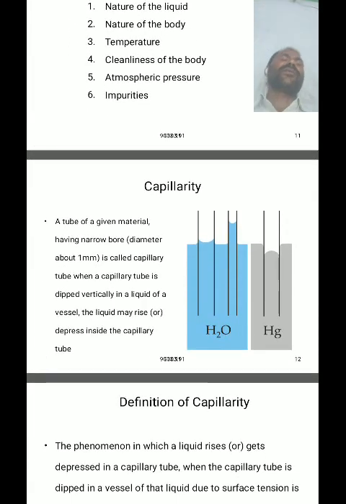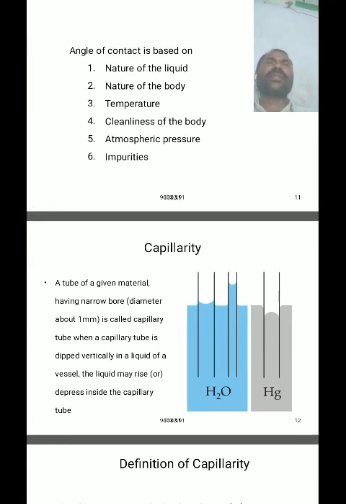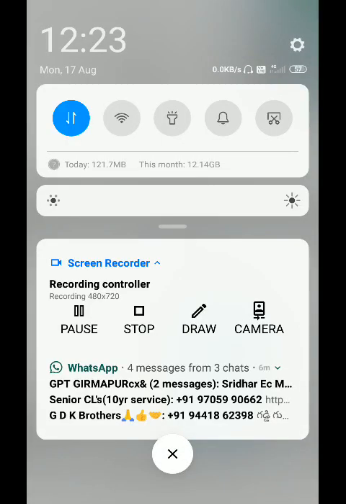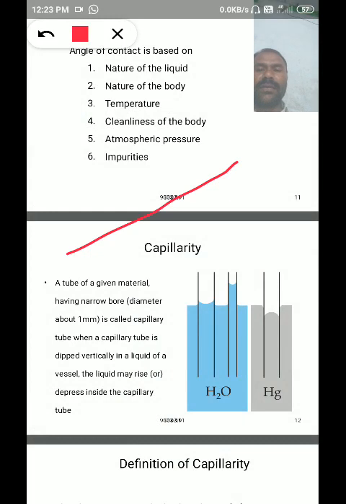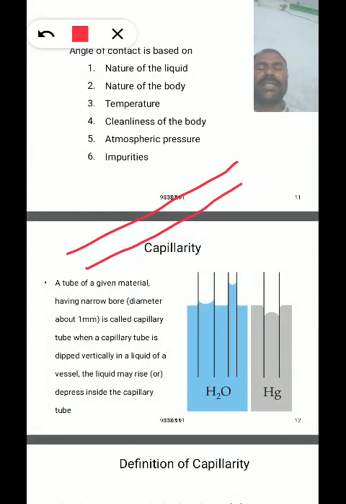What is capillarity? Before discussing capillarity, what is a capillary tube? A capillary tube means a tube which is open at both ends. It is a tube made of glass or plastic, open at both ends, clean and dry, and is called a capillary tube. So a capillary tube is defined as the tube which is open at both ends.